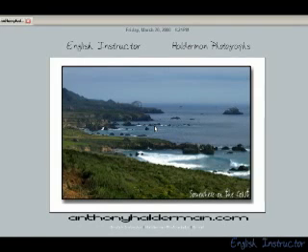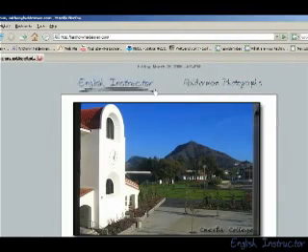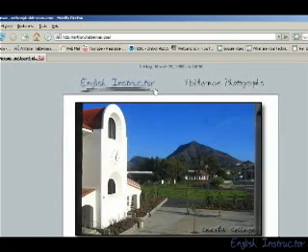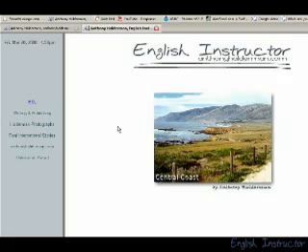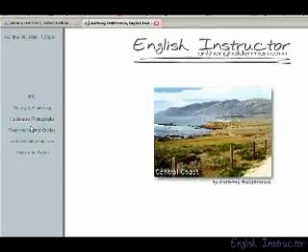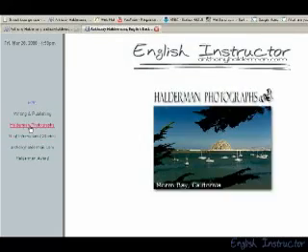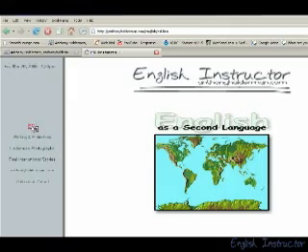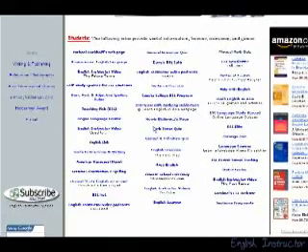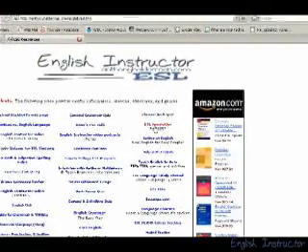When you visit anthonyhalderman.com, you will notice two categories. One is Halderman Photographs. The other is English Instructor. For today's purposes, we'll go to English Instructor. Once you're at English Instructor, notice the navigation links at the left-hand side. There are different links and resources and information available to you. But of course, for today, we are going to go to ESL, English as a Second Language. Once you're at English as a Second Language, notice all the links, resources, exercises, and activities available to you. Of course, today we are studying phrasal verbs.